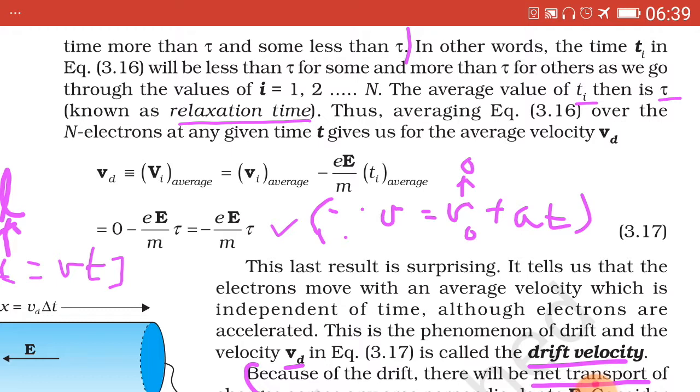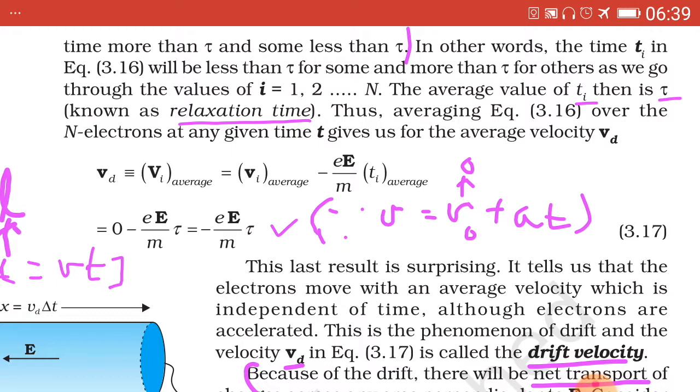So therefore we have Vd, which denotes the drift velocity, equivalent to capital Vi average, equal to small vi average minus eE upon m into ti average, which is equal to, now from the standard equation of motion, that is V equal to V0 plus at, and now V0 equal to 0.